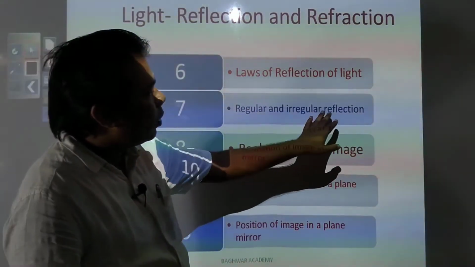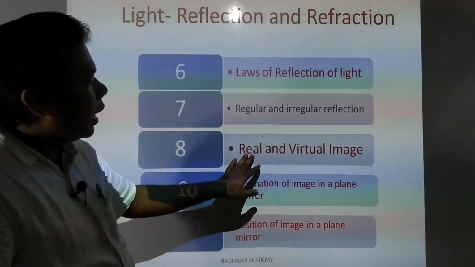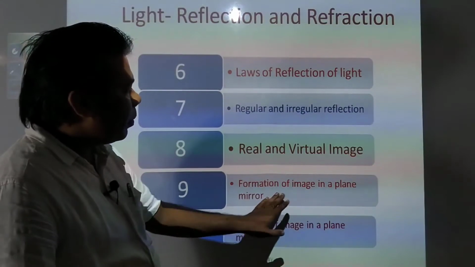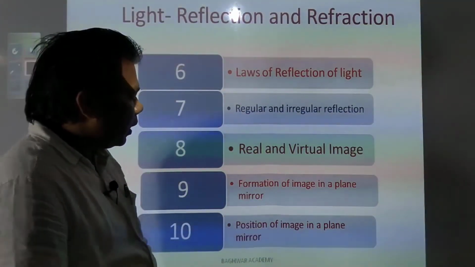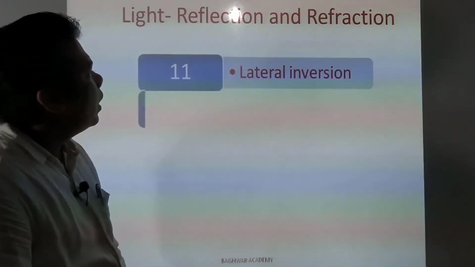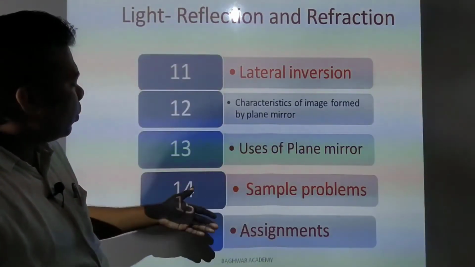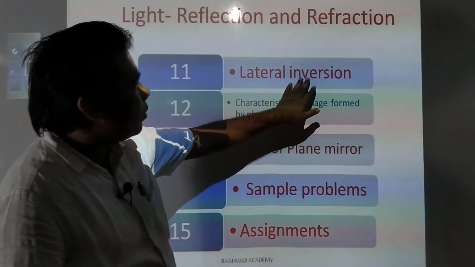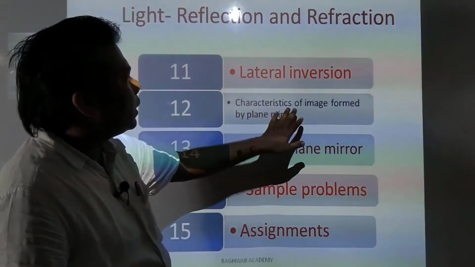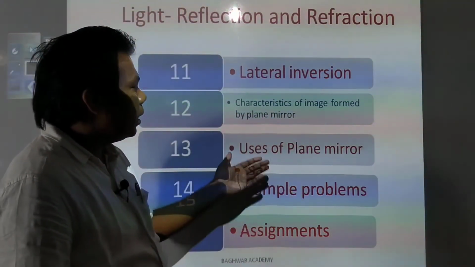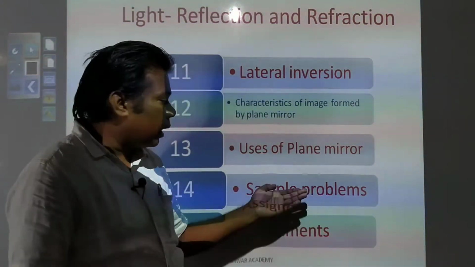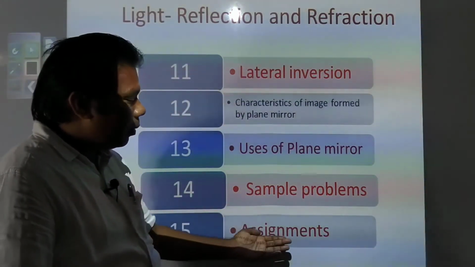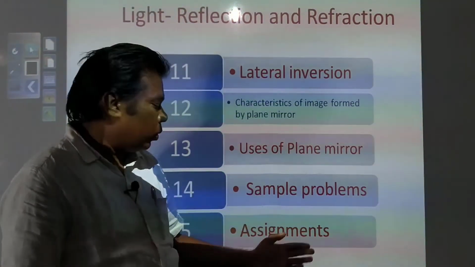Regular and irregular reflection we will see. Real and virtual image, formation of image in a plane mirror, and position of image in a plane mirror. And lastly, few more topics we have. Lateral inversion, characteristics of image formed by plane mirror, usage of plane mirror, sample problems we have in S. Chand, that we will see, and few assignments have been given that you need to do.